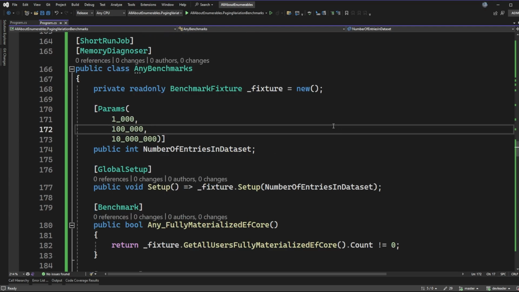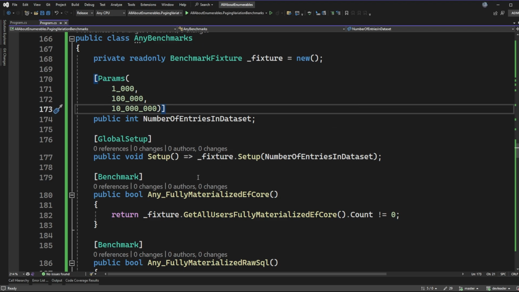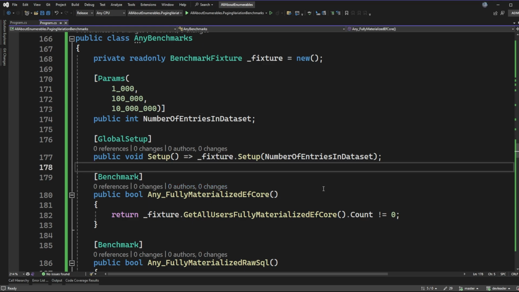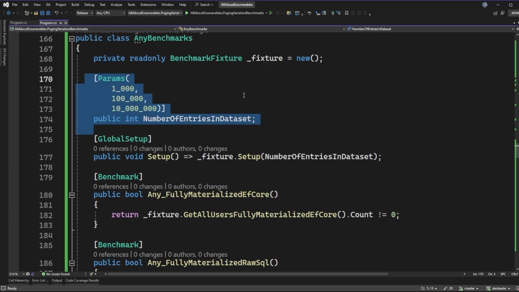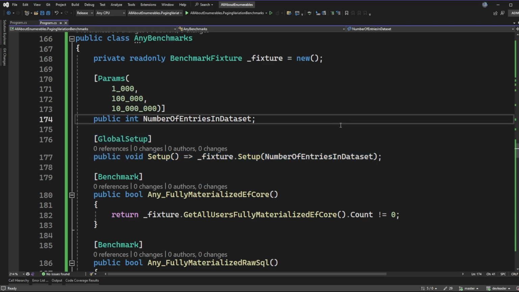And next I'm going to go through some of the benchmarks, but instead of showing you every single one of these, because there's a lot and they follow the same pattern, I'm just going to show you one of the examples of these to save some time. So we're going to go through the any benchmark example, and you can see that I'm doing the data sizes that I mentioned earlier. We call this fixture to get set up on the global setup, which runs before the set of all benchmarks. So that means that as this parameter changes, we'll go run this another time.